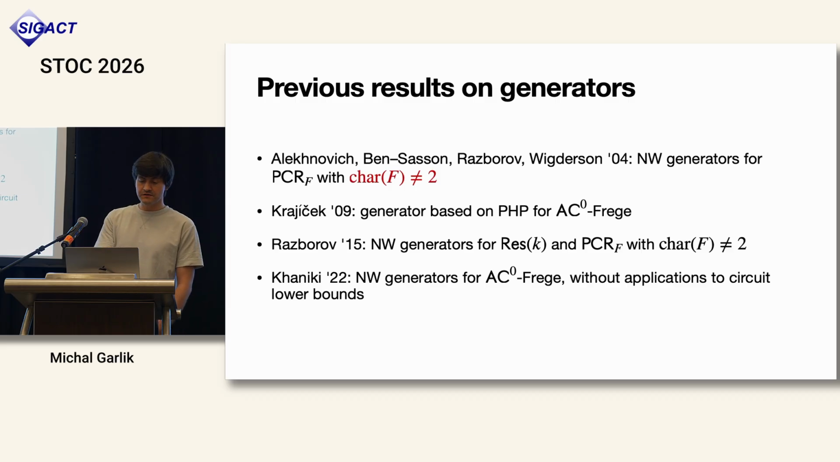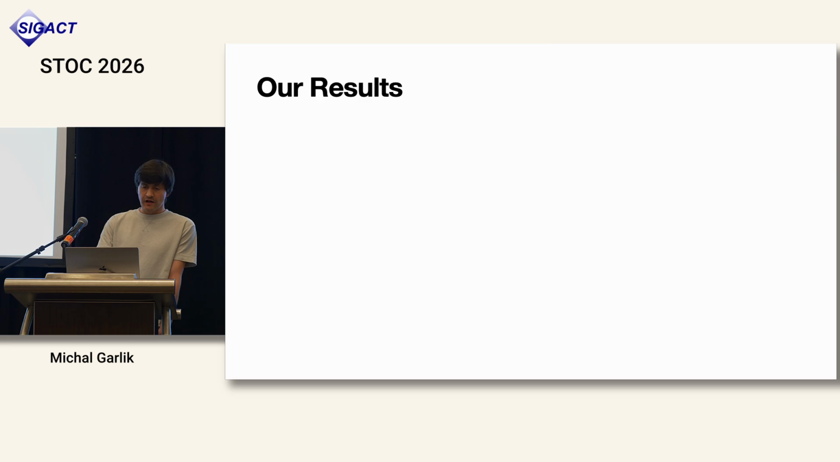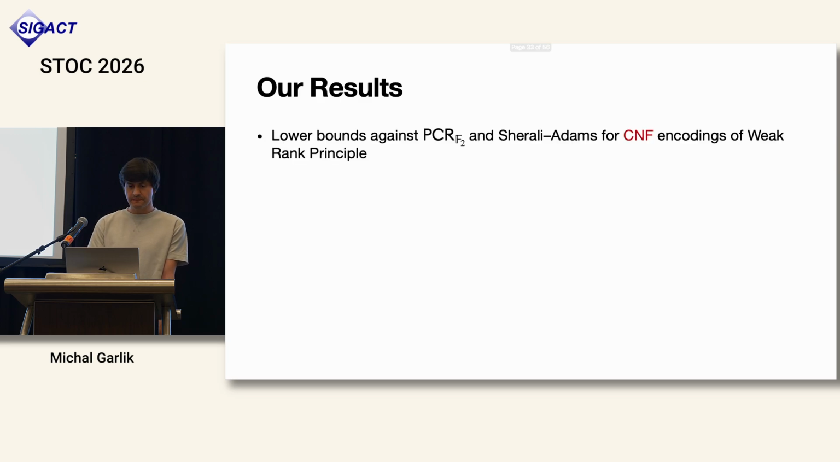From the recent result of Kaniki, there is a construction of a generator for AC0 Frege, however, the encoding prevents it from being applicable to the hardness of circuit lower bounds. So I will summarize our results first, and then continue to more detailed explanations, if time allows.